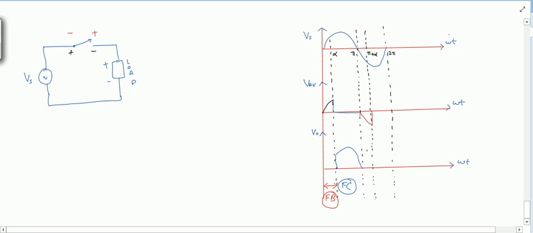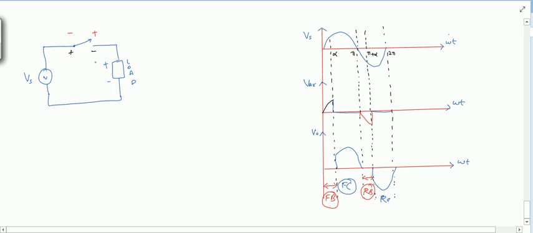After that, I can write it as reverse blocking mode. This was reverse blocking mode up to here, right? And after that, what happens? After that, this is allowed to pass the current, so the voltage across it will be 0, and all the voltage will come across the load, like this. So this is reverse conduction mode.